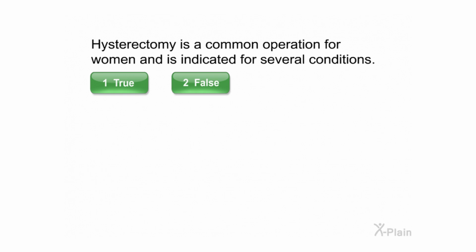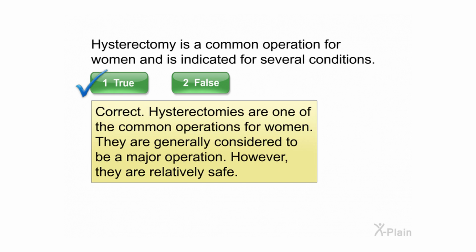Hysterectomy is a common operation for women and is indicated for several conditions. Select true or false. Correct. Hysterectomies are one of the common operations for women. They are generally considered to be a major operation, however, they are relatively safe.